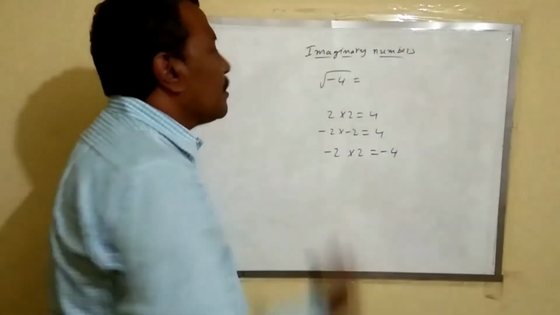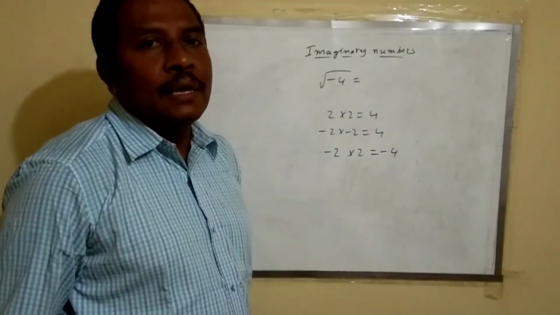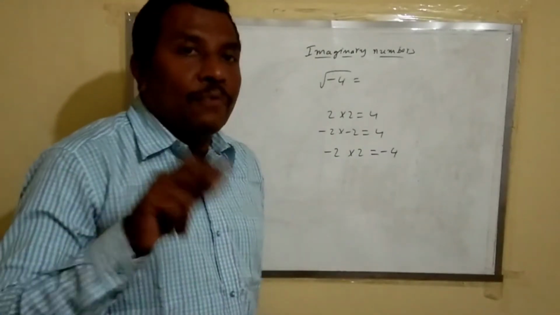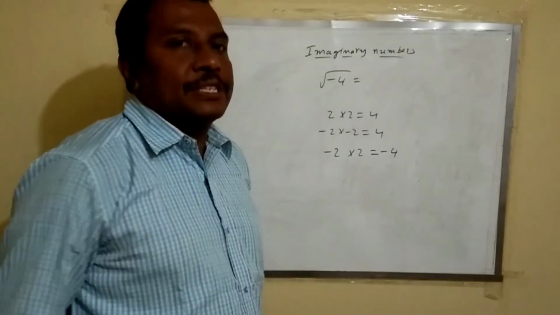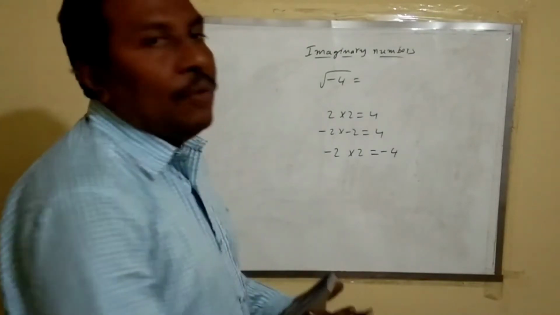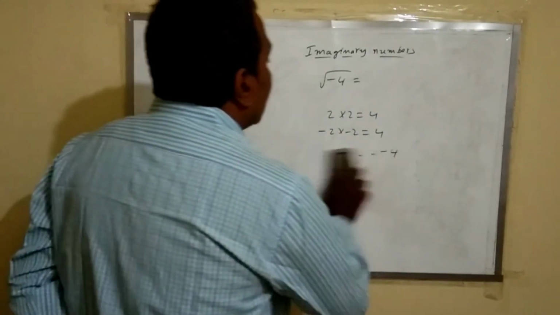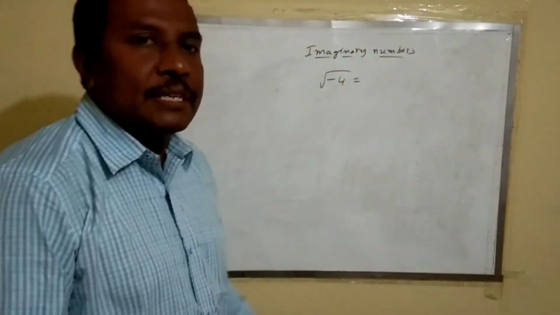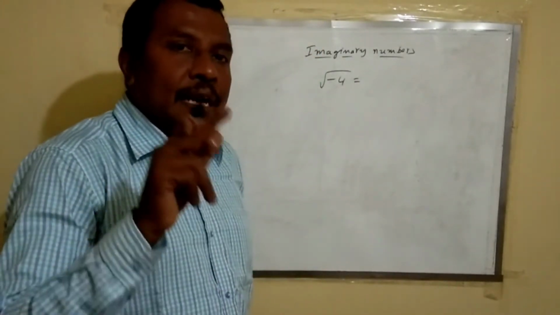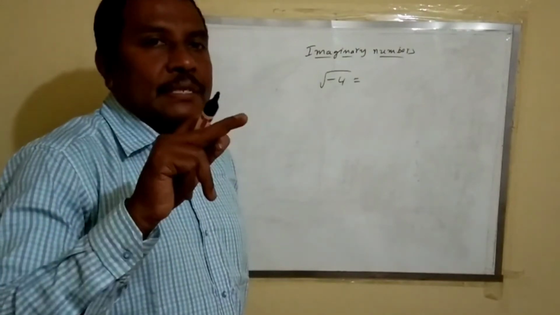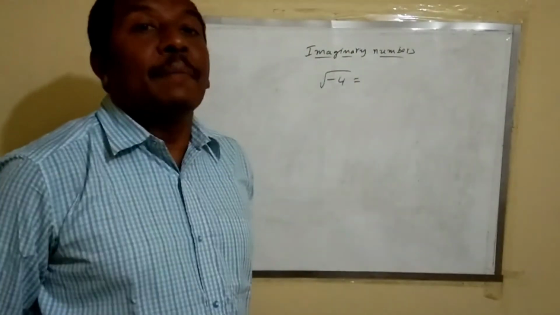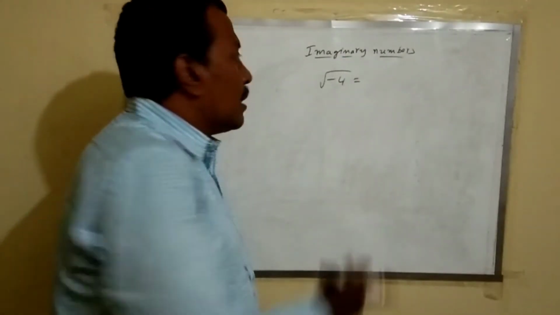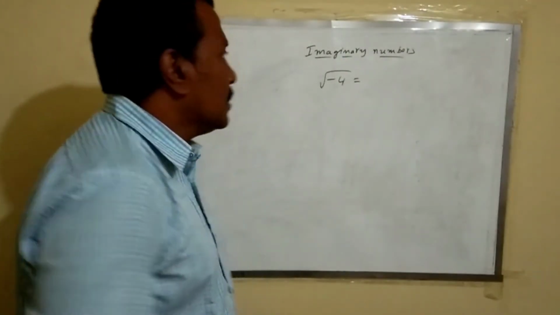So how can you find the square root of minus 4? For this, there is no answer. So they needed to find an answer for it, and they found numbers which are called imaginary numbers. To find the square root of minus 4, we need to extend the number system further, to imaginary numbers. Using these imaginary numbers, we can find the square root of minus 4.